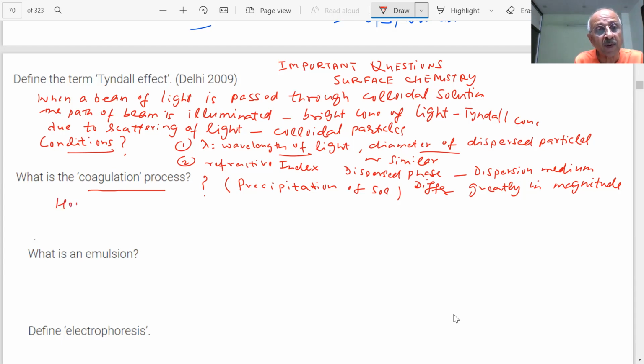How can we coagulate or precipitate the colloidal particles? Can you name certain methods by which colloidal particles will coagulate and form aggregates?